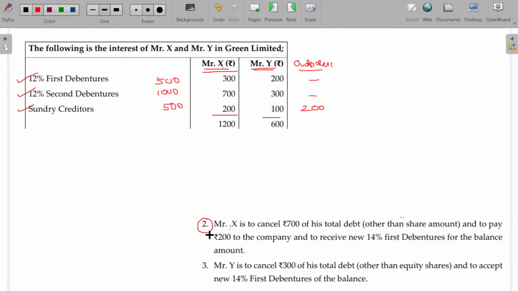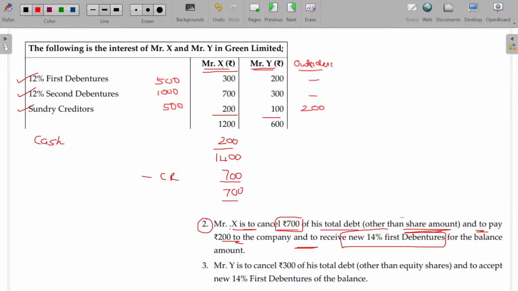Now the adjustment number 2. Mr. X is to cancel 700 of his total debt other than share amount. Share amount was already separately treated, forget about that. And to pay 200 to the company. This fellow has to pay 200 rupees, so we received 200 rupees from him. Then 1400. In that, 700 rupees is cancelled. To the extent we cancel, that is our gain. Balance 700. For the balance, he is to receive new 14% debentures. So 14% debenture is issued.